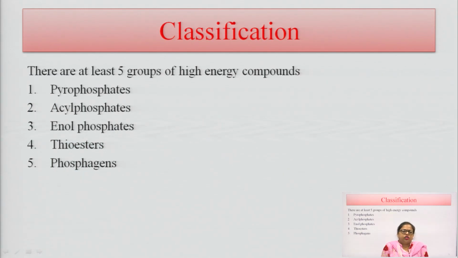What is the classification of these high energy compounds? They are divided into five categories. The various groups that determine high energy compounds are: first, pyrophosphate; second, acyl phosphate; third, enol phosphate; fourth, thioesters; and fifth, phosphogens. How they react and what their structures are will be discussed next.